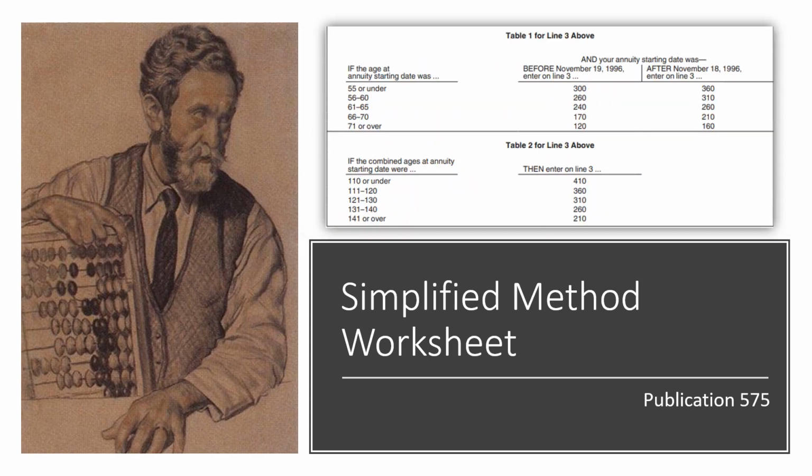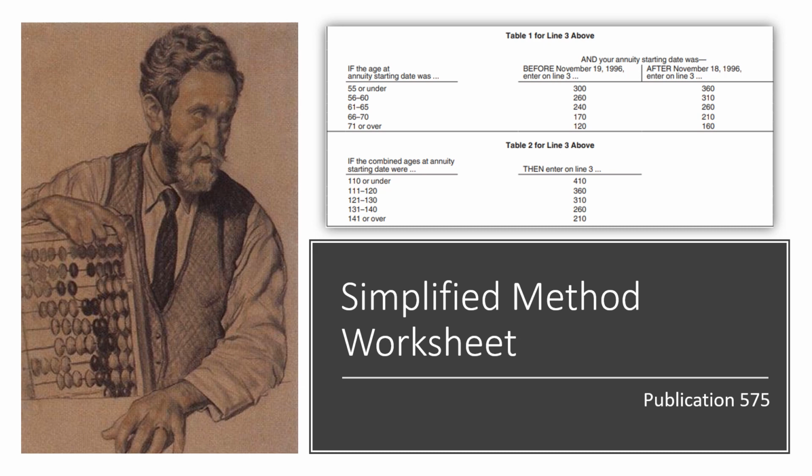In that case, the reason why you would want to look up the worksheet is because at the bottom of the worksheet is a table that helps you know, based on the taxpayer's age at the annuity start date, how many months to spread the taxpayer's cost over. Remember, our calculation is the total employee's contribution, that's box 9B of 1099-R, divided by the number of months, which is the number these tables give us.